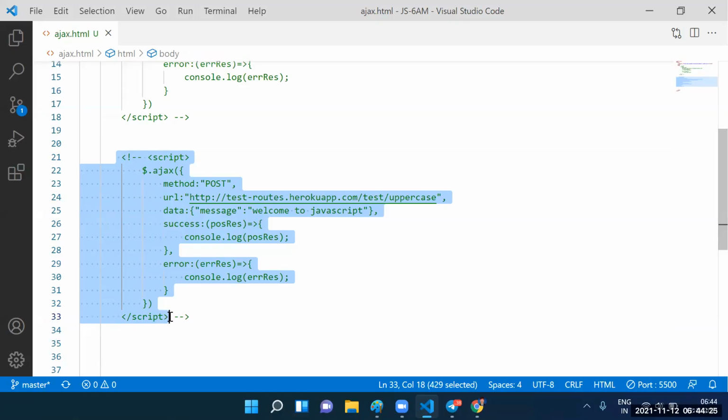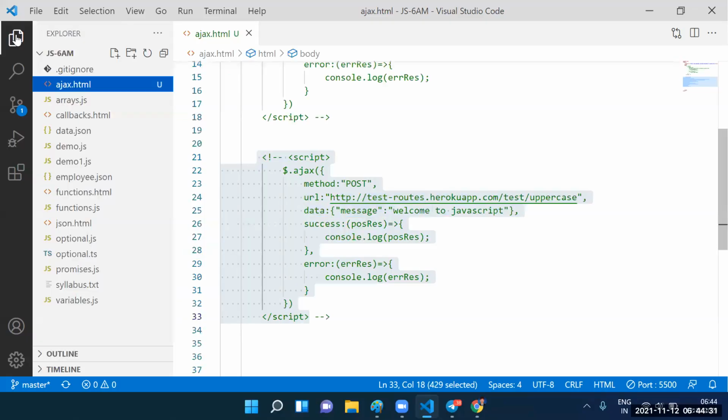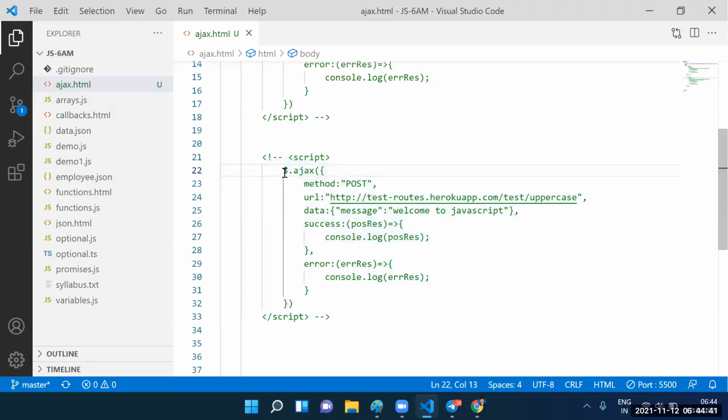Are you fine with this one? Can we print the output on the HTML page? That is the point I'm saying here. The reason is that we are using the jQuery Ajax library.